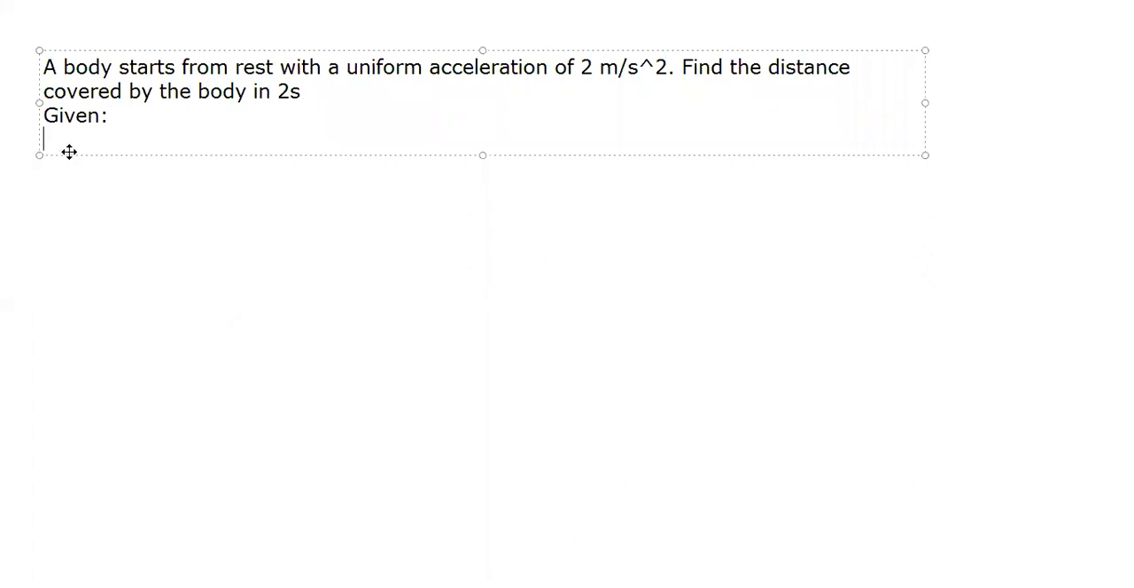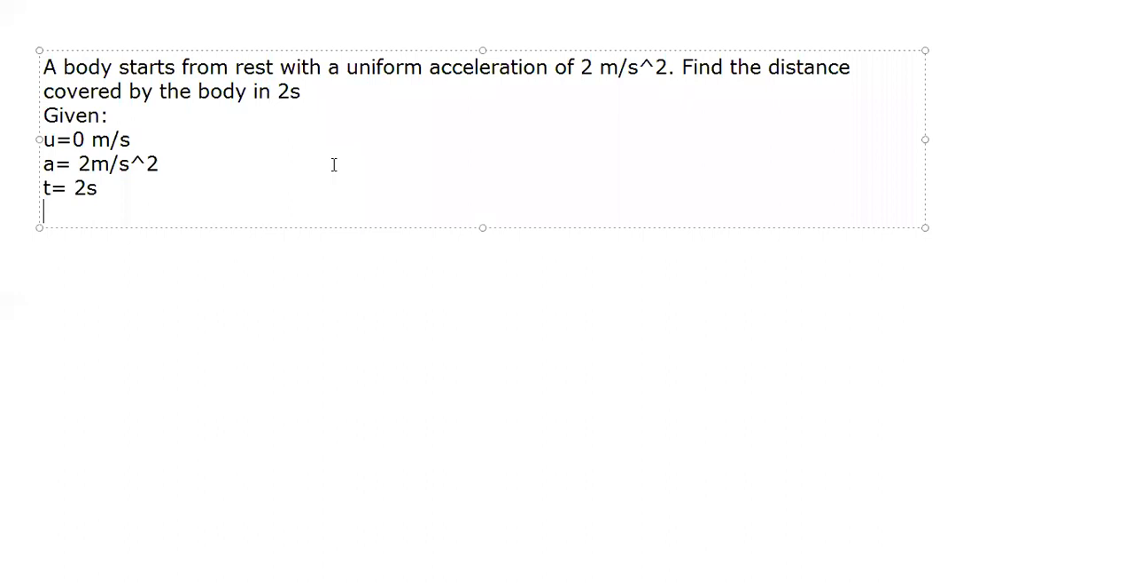A body starts from rest. Starts from rest means my u becomes 0. Starts with the uniform acceleration, so acceleration is also given, which is 2 meter per second square. Find the distance covered in 2 seconds, so t is equal to 2 seconds. So what I have to do, I have to find s. Which formula should I use? Second one, very good. Second formula I have to use.